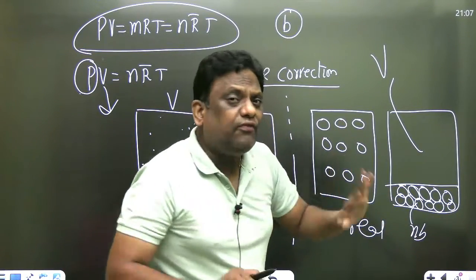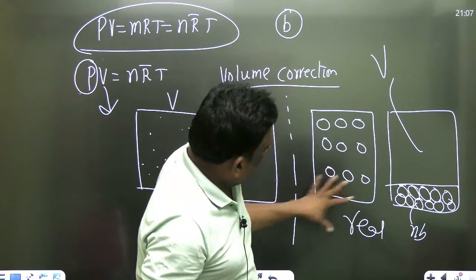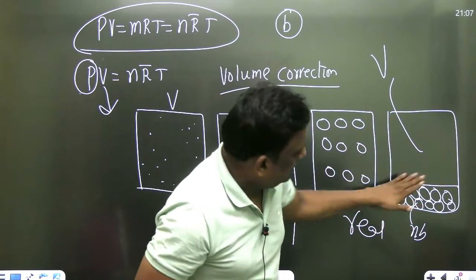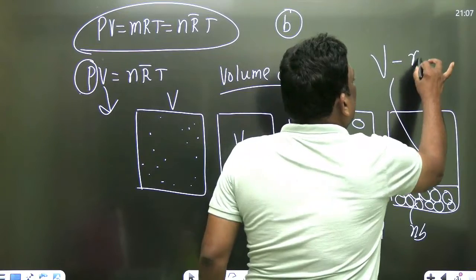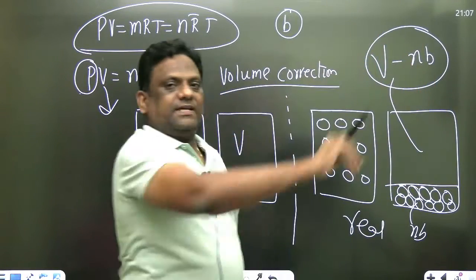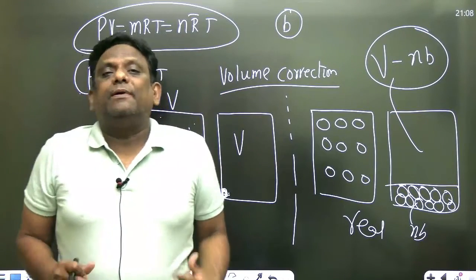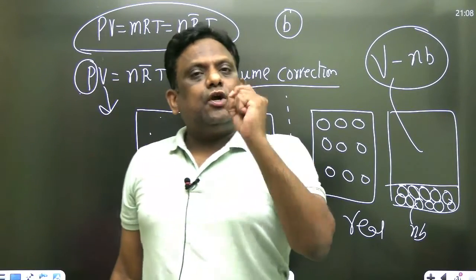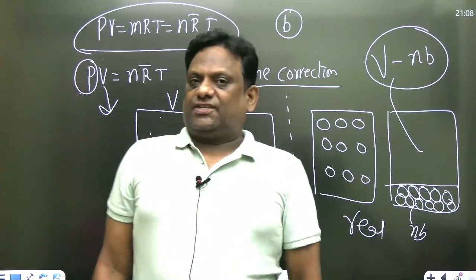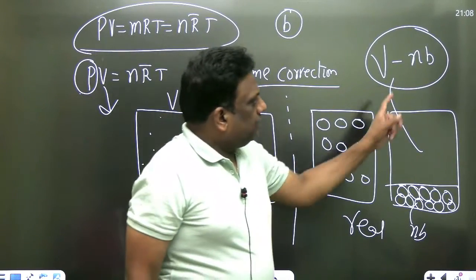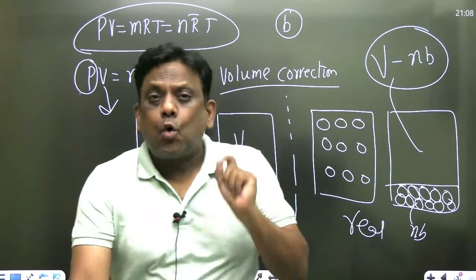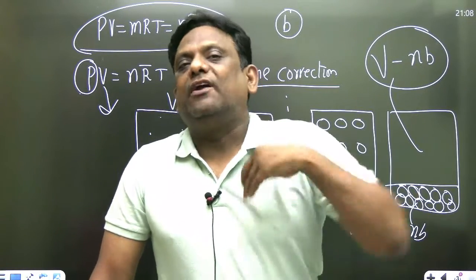So what will be the volume now? The total volume of the container, you remove this, and that is known as the available space. Therefore, there is a need for us to correct. Why do we need to correct? Because it's not a point mass. They are like rigid spheres. So please note down that this nB is known as co-volume or excluded volume.